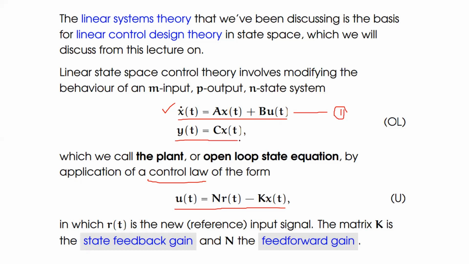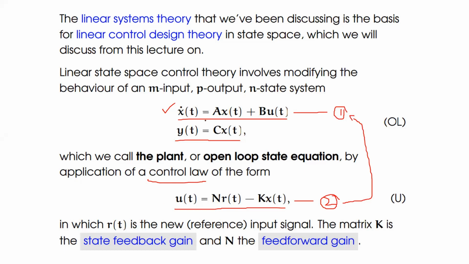The output equation is not affected by this state feedback, so there is no need to consider it. After connection of state feedback, the input equation with respect to the reference input is given by equation number 2. Now substitute equation 2 in equation 1.